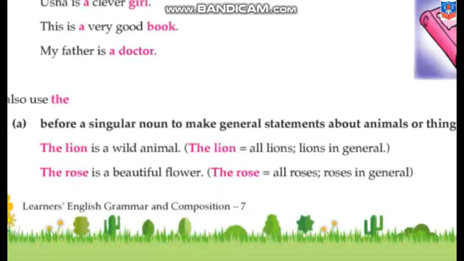We also use the before a singular noun to make general statements about animals or things. The lion is a wild animal. The lion means it stands for all the lions in the world. The rose is a beautiful flower. We are talking about all the roses in general.